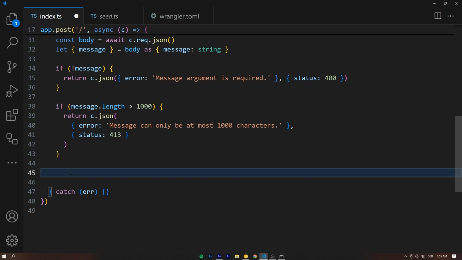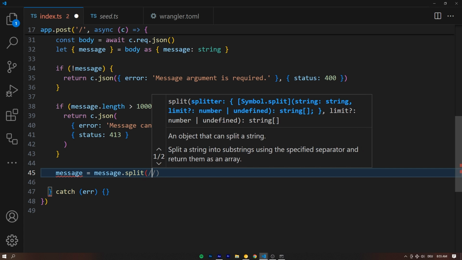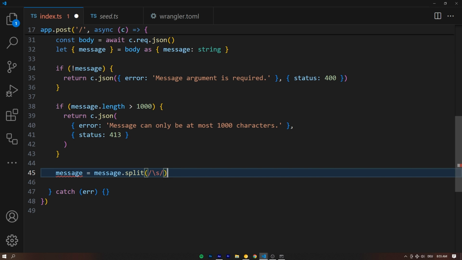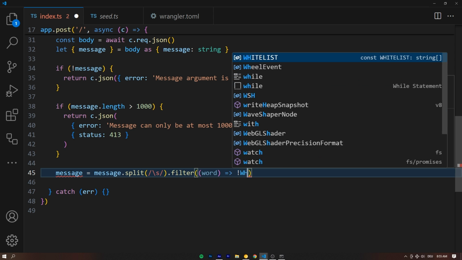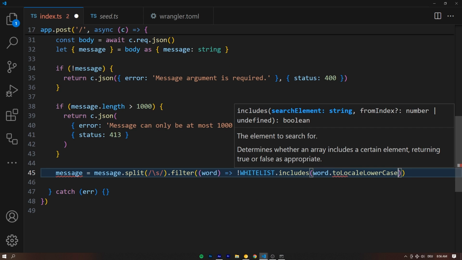I want to show you this API as it already is. So we're gonna filter the message. The message is gonna be equal to message.split, and basically we're gonna split the incoming user message at a regex. So double slash, and then in here a \s. So basically at any white space, like spacebar, we're splitting the message. We're gonna apply a filter, .filter, and for each word that is in the incoming user message, we're gonna return not whitelist.includes the word to lowercase, right? And not to local lowercase, but just to lowercase. So we get case insensitivity.